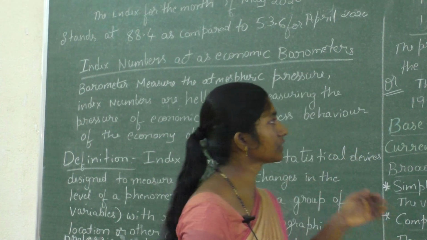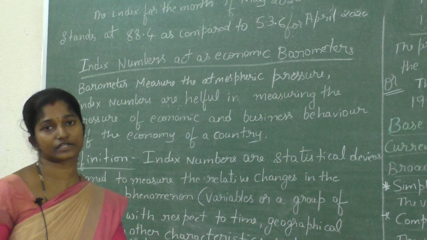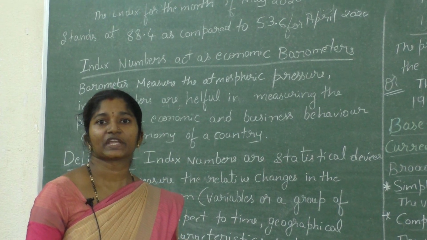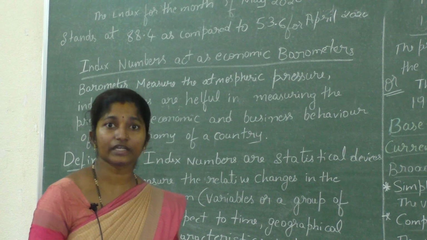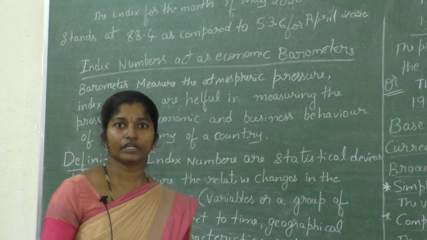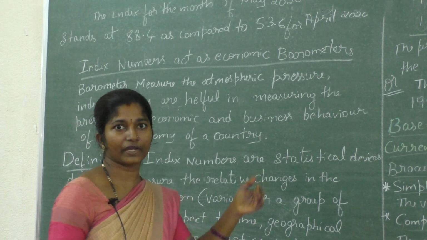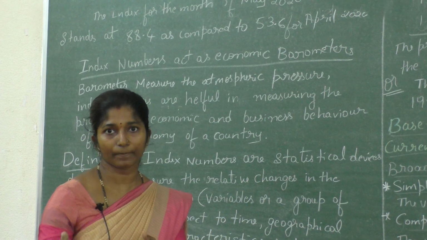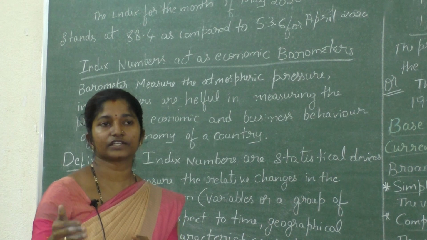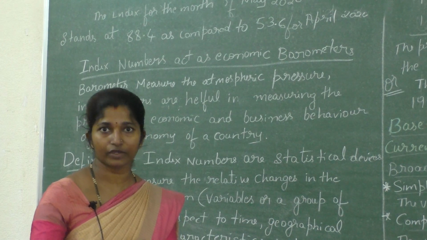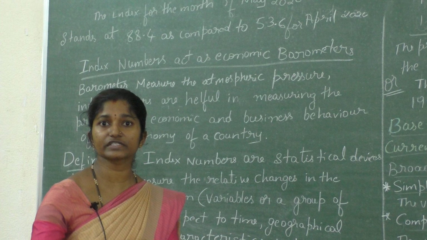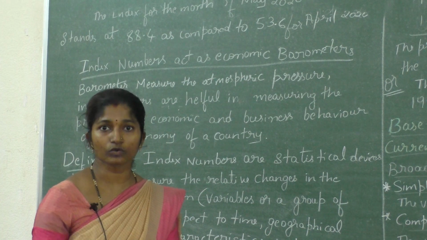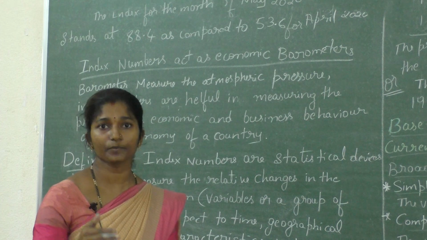Now I will come to how the index number was constructed. The index number was constructed by the Italian Mr. Carli in 1764. He compared the changes in price in the year 1750, the current year, with the price level in 1500, the base year.